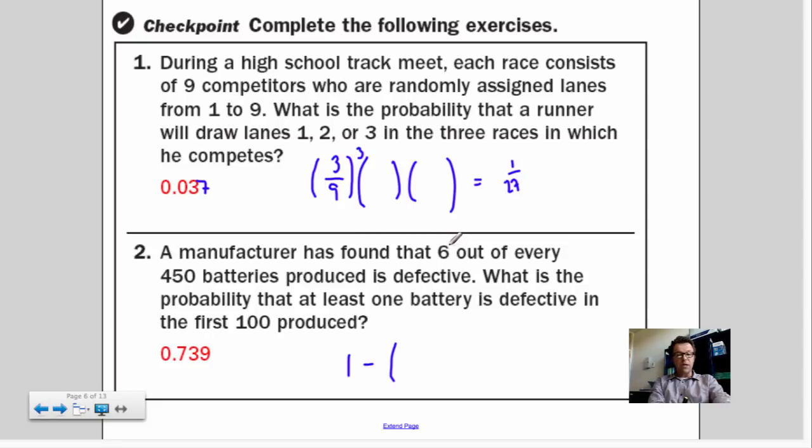Well, there's 6 that are defective, and the rest are not, which is 444 out of 450. That's the probability of no defective batteries, and that has to occur 100 times, because it's the first 100 produced. So every time you produce one, what's the likelihood of a defect? And again, a nice way to do it is to subtract away the case where there are no defects. And you should get that answer.